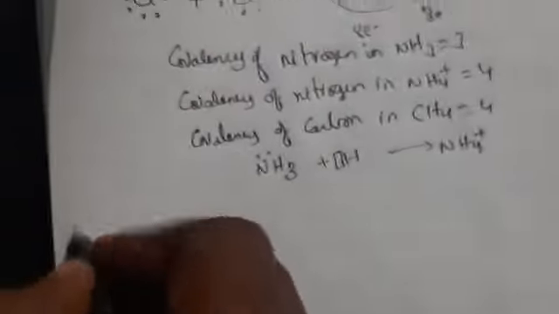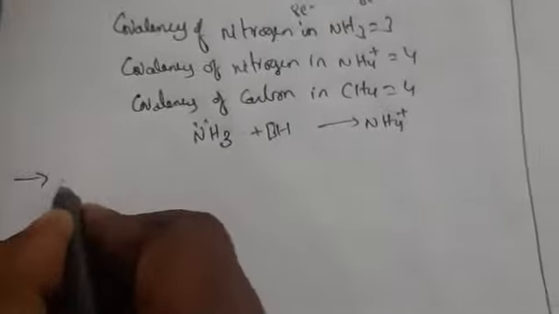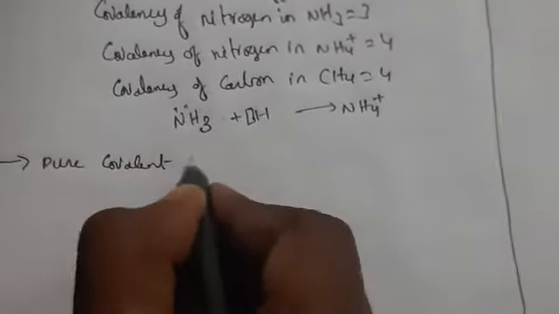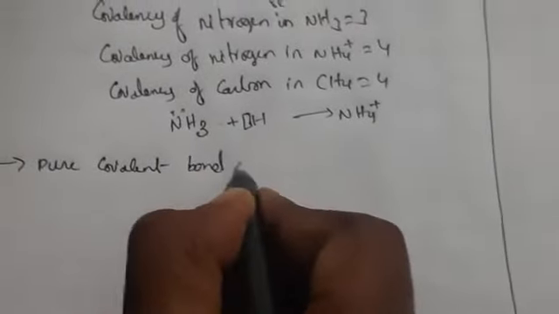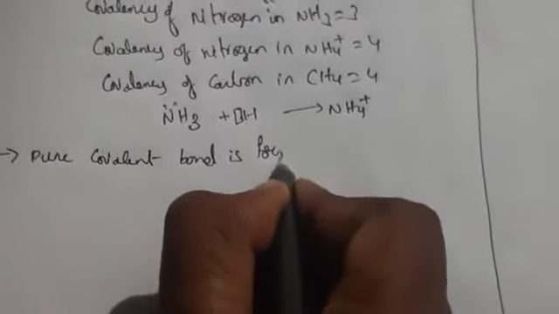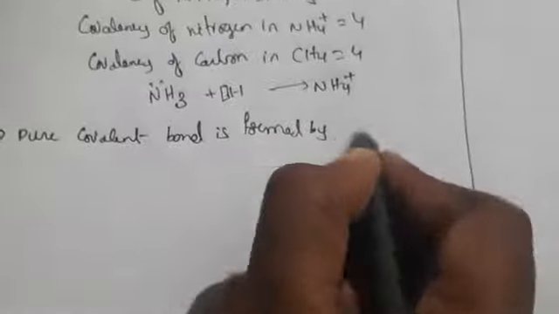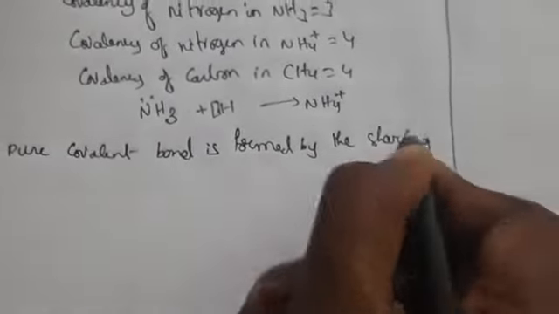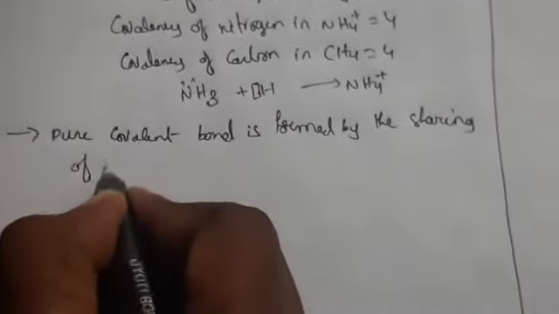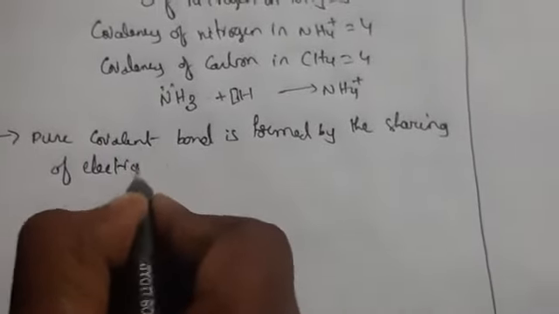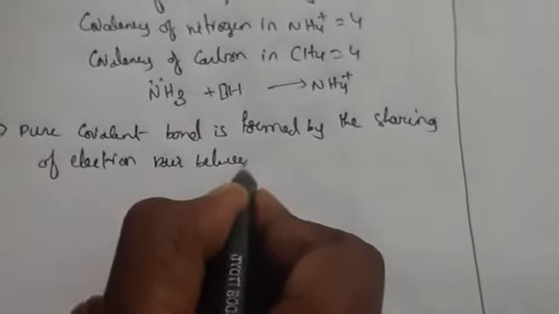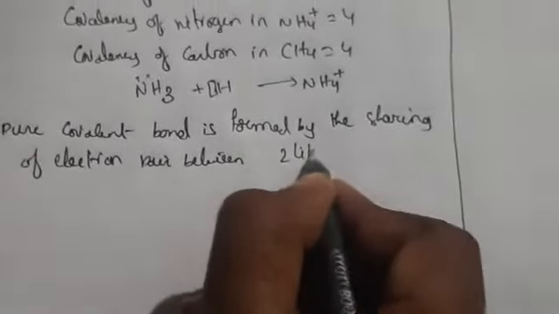In the next step, a pure covalent bond is formed by the sharing of an electron pair between two like atoms.